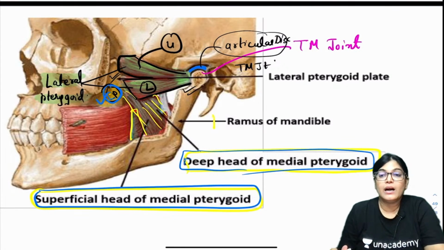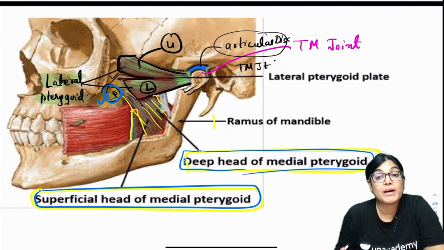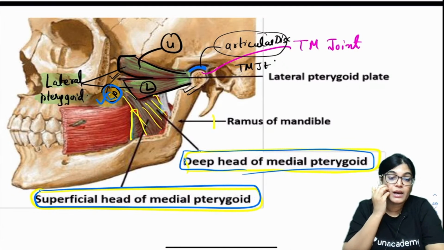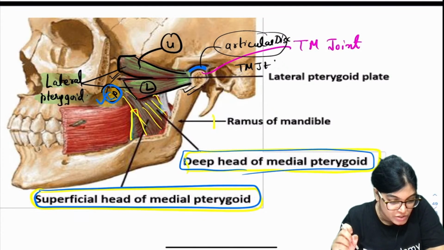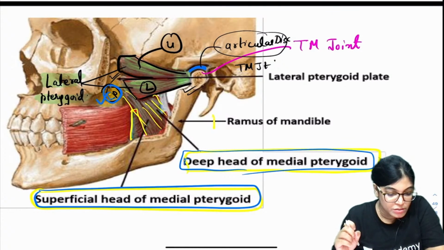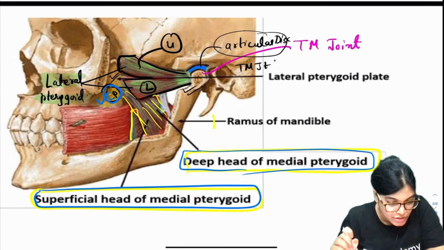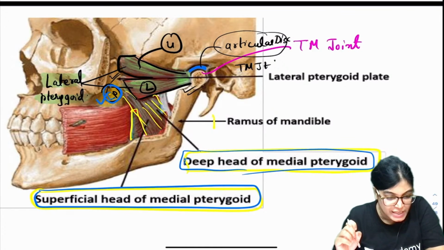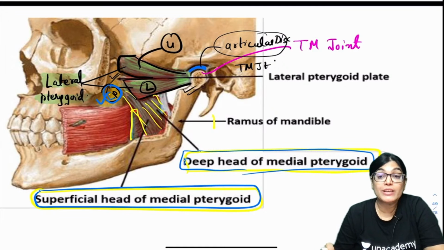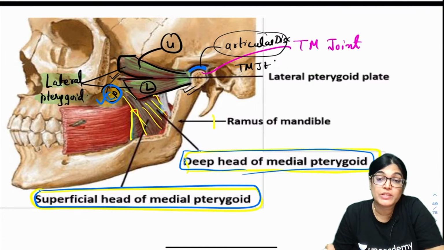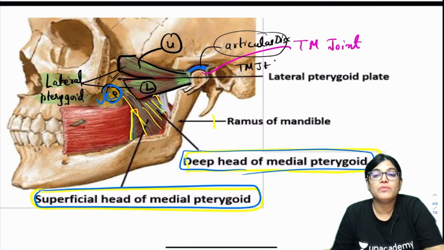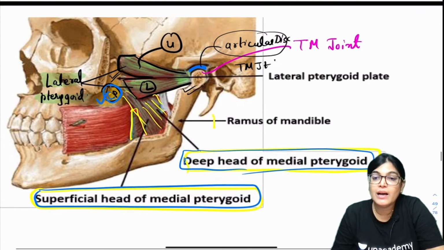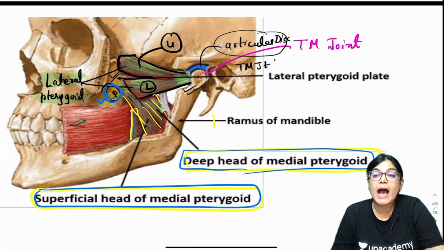Okay, when we are talking about facial muscles, Srija is slightly confused. Facial muscles are the muscles of facial expression. The muscles of facial expression get innervation from the terminal branches of the facial nerve. The facial nerve terminal branches are temporal, zygomatic, buccal, marginal mandibular, and cervical.